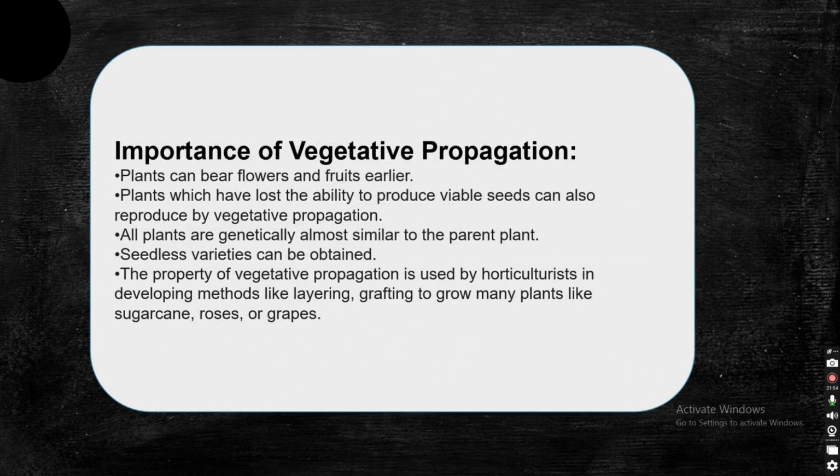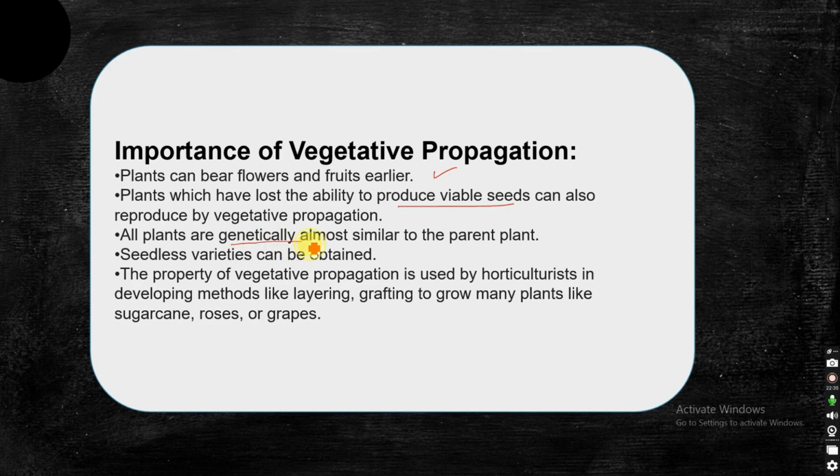Now what are the advantages, or what is the importance of vegetative propagation, why is it so important? Plants can bear flowers and fruits earlier. In vegetative propagation you can reduce the timeline of a plant for bearing flowers and fruits, so it will be faster. It is also helpful for plants which have lost the ability to produce viable seeds, because we are using vegetative parts of the plant, that is root, stem and leaf. So plants which cannot bear seeds or flowers can also undergo vegetative propagation to get newer daughter plants.